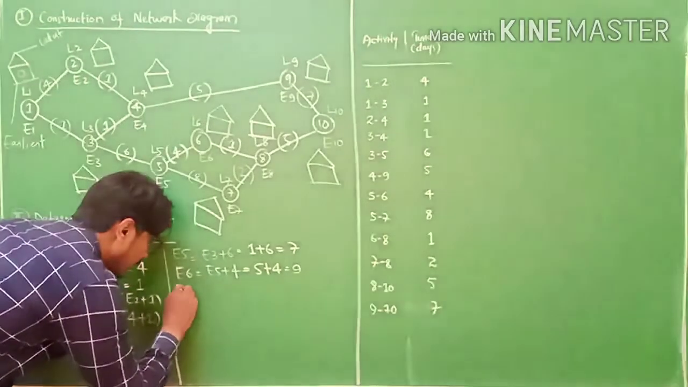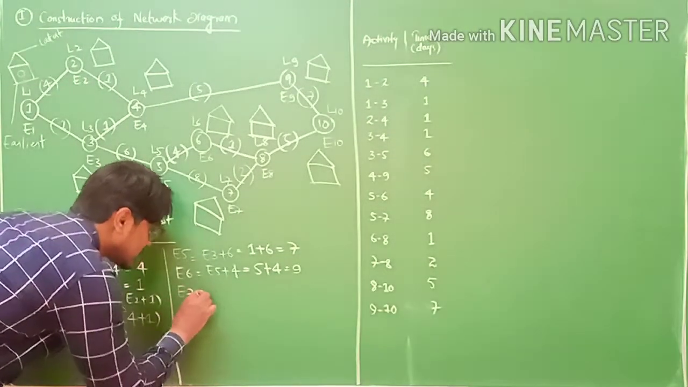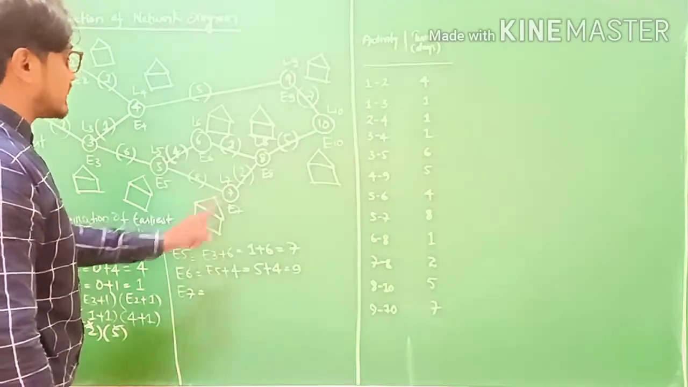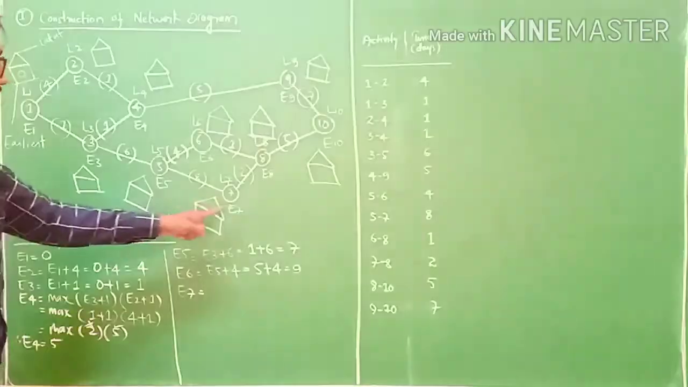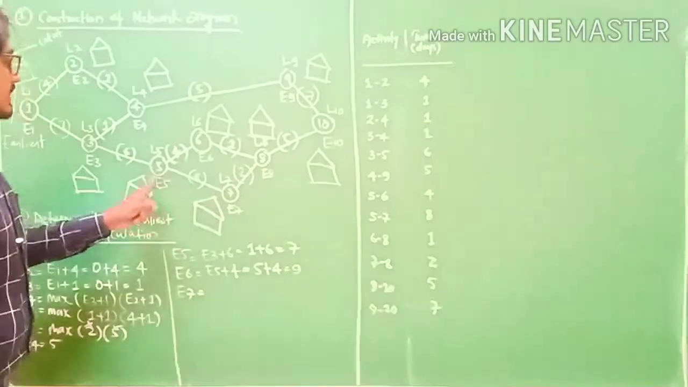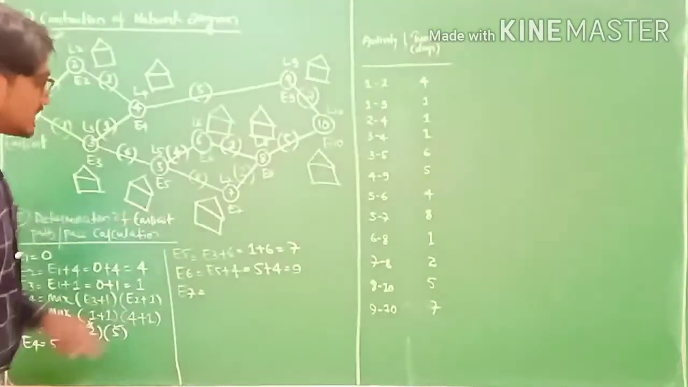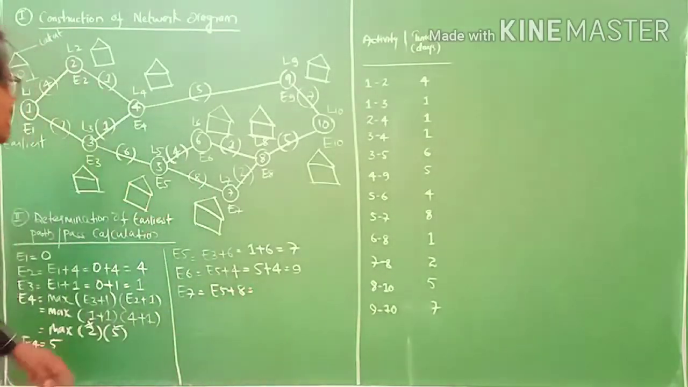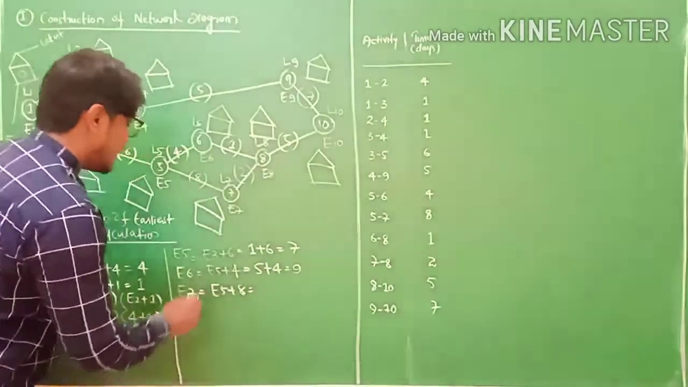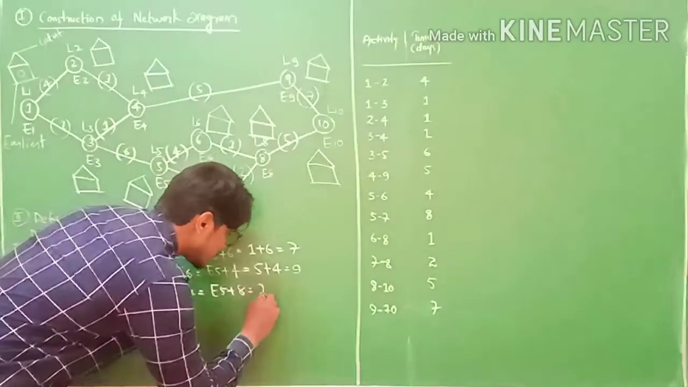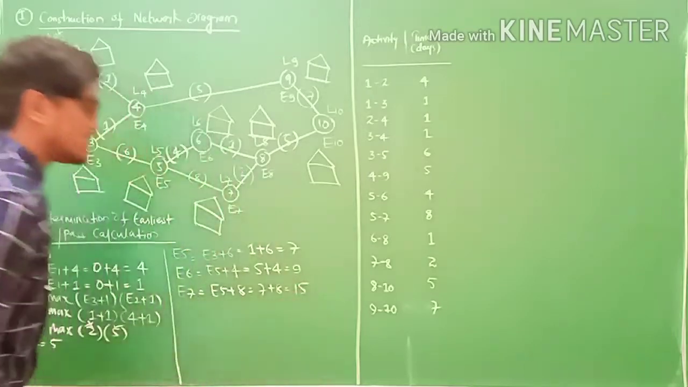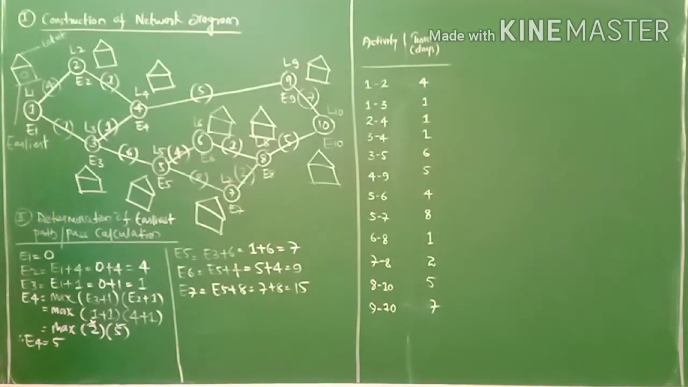So likewise we will find out E7, my friends. Where is E7? E7 is here. Only one activity is connecting to E7, that is E5 plus 8. E5 plus 8, what is our E5? E5 is 7. So 7 plus 8 equals to 15, my friends.